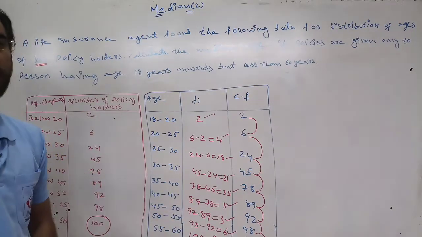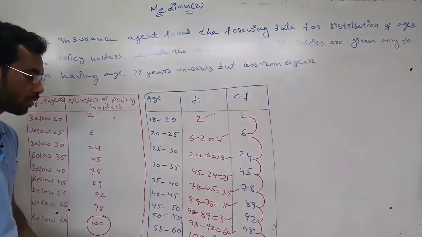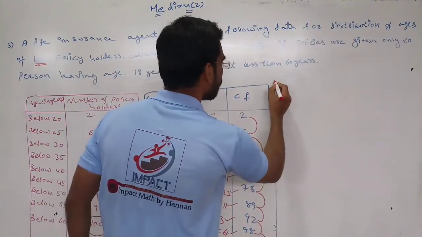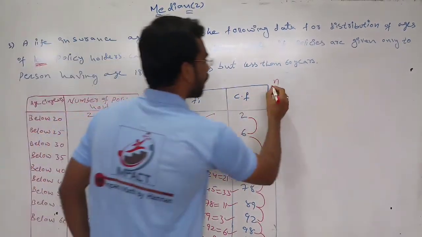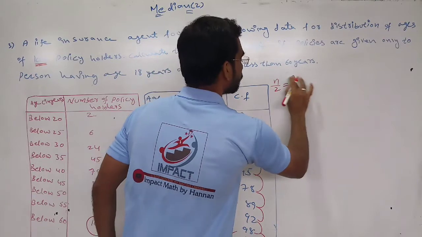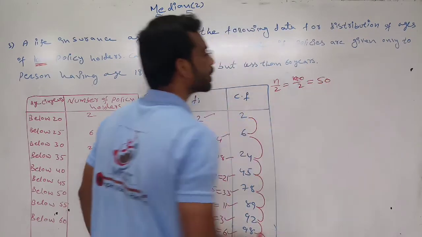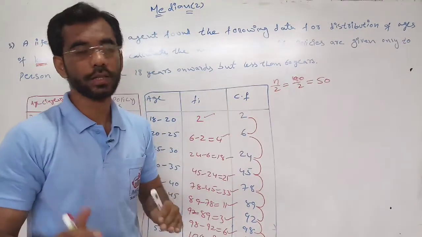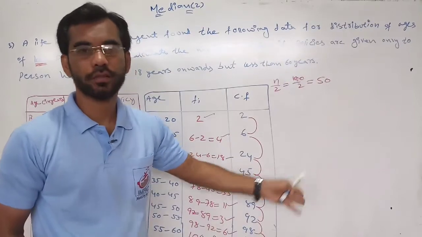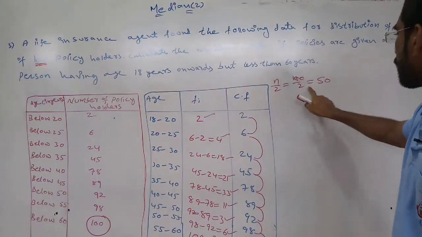Now we got the cumulative frequency, we got the frequency, and now we have the total frequency. Total, how much is it given? 100. N by 2 is equal to 100 by 2, which is 50. We should not write it in one line, as the place is not sufficient, that's why I am writing here.